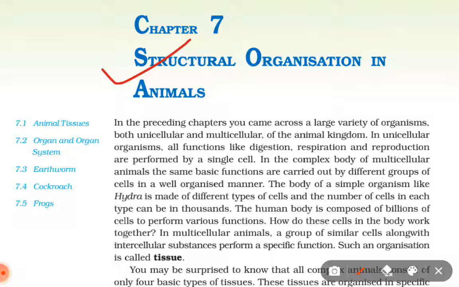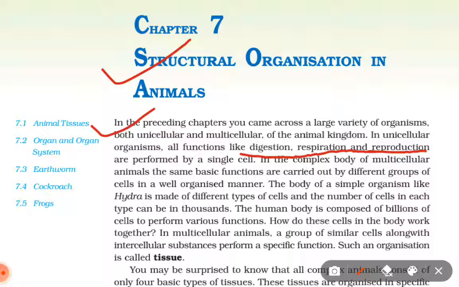In the preceding chapters, you came across a large variety of organisms, both unicellular and multicellular, of the animal kingdom. In unicellular organisms, all the functions like digestion, respiration, and reproduction are performed by a single cell. In the complex body of multicellular animals, the same basic functions are carried out by different groups of cells in a well organized manner.